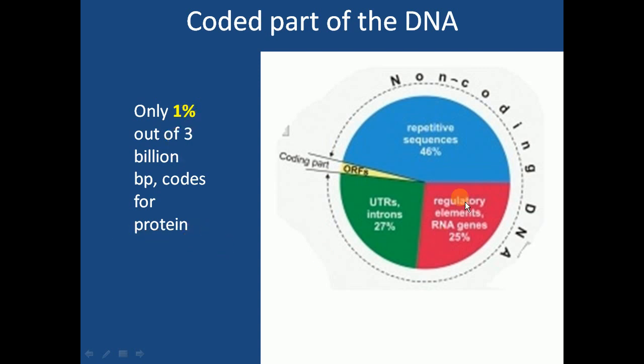Okay. So for the remaining non-coding part, what is the requirement? What function is it performing? There are some repetitive sequences. There are these regulatory elements. If you recall, I said in our previous slide regulatory gene. So it is the same one. Okay. Regulatory elements. Some code for RNA genes and some are untranslated regions. That is intron.